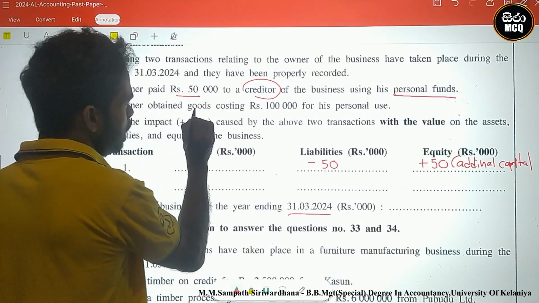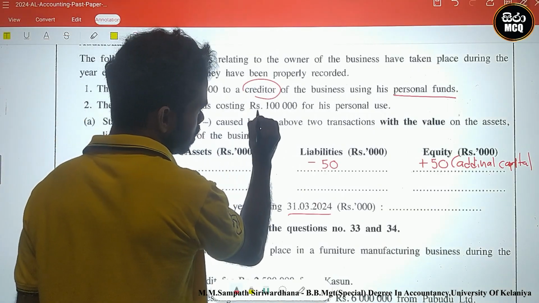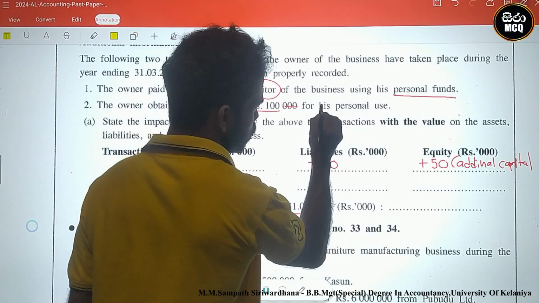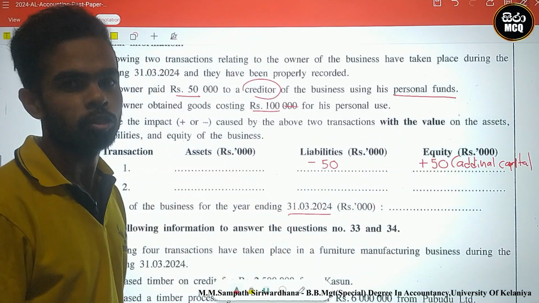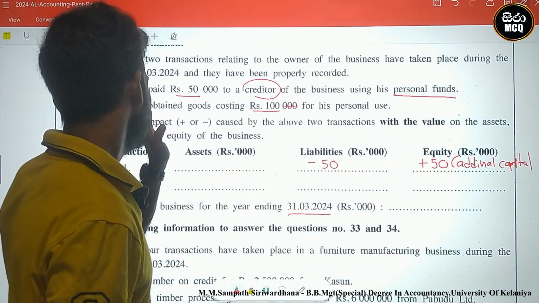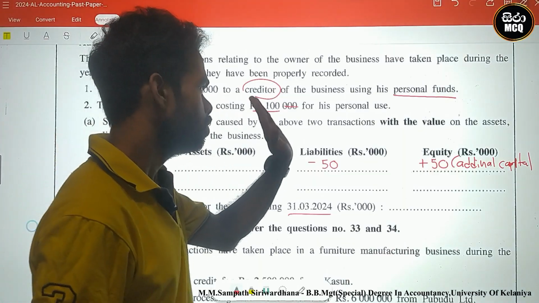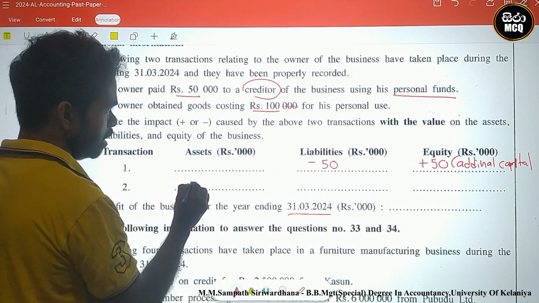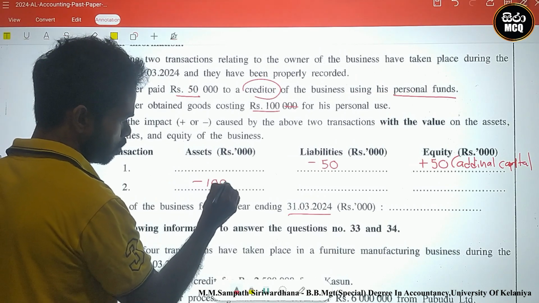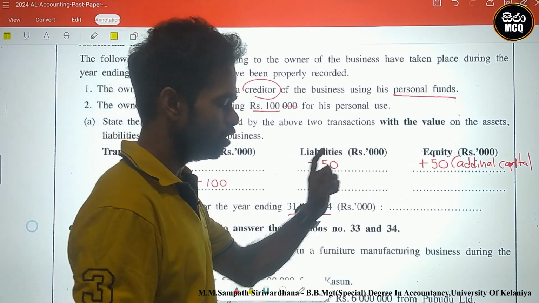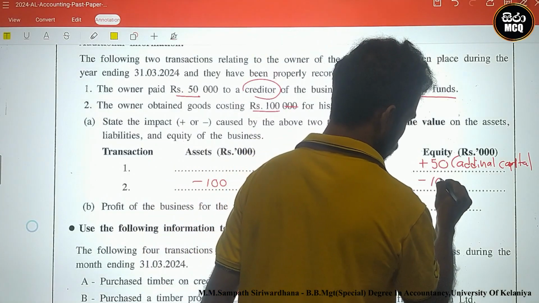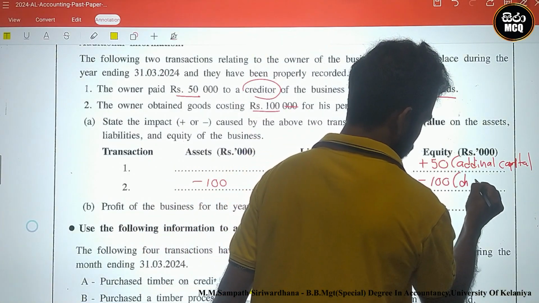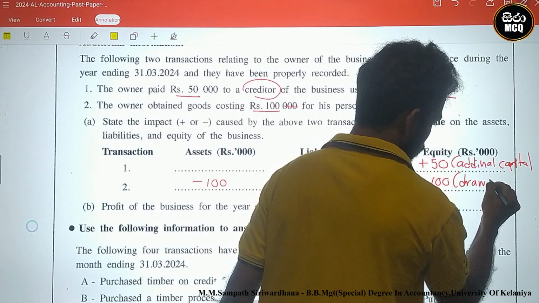The owner obtained goods costing 100,000 for personal use. This is the drawings. The owner obtained goods costing 100 for his personal use. Therefore, the asset is inventory. Inventory is minus from assets, and equity is minus as drawings. This is the drawings.